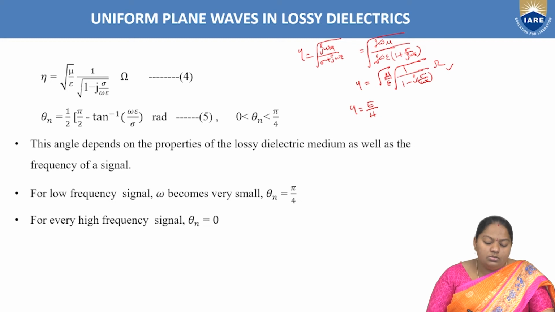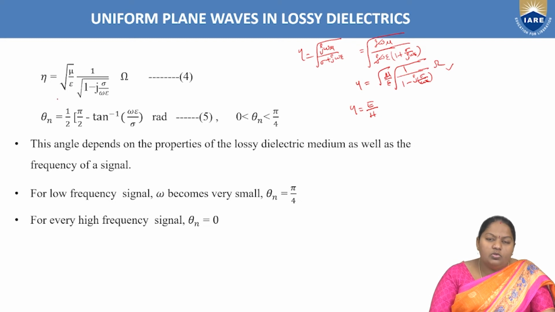Like eta equal to, for this real term no need to write anything. For the imaginary part, 1 by 1 minus j into sigma by omega epsilon, for that we are going to write 1 by, for this root first we write theta by 2, hence we take 1 by 2, and 1 by root over means 1 by some complex term. For that we are going to write 90 minus that function.